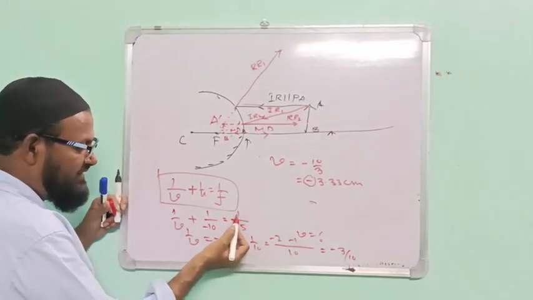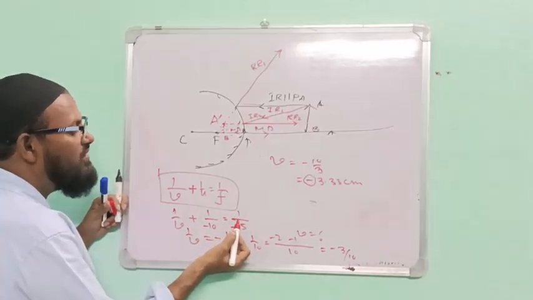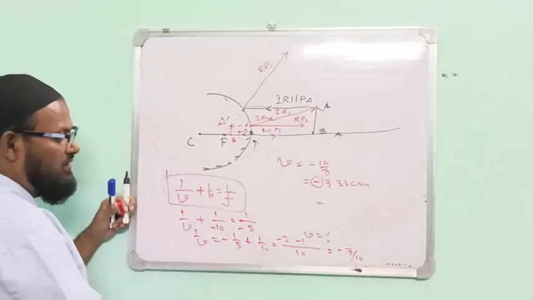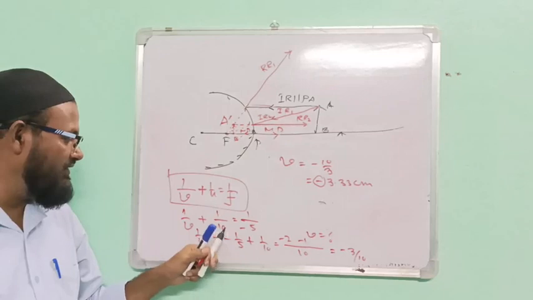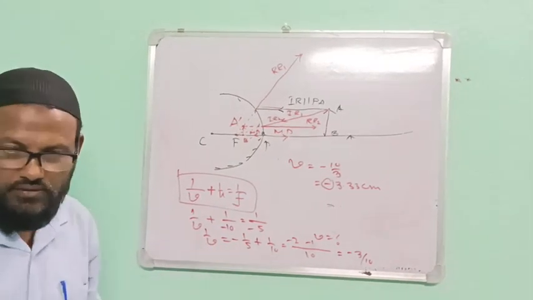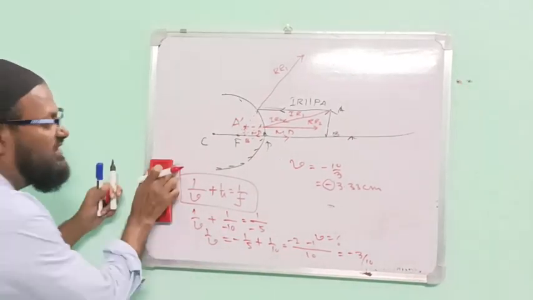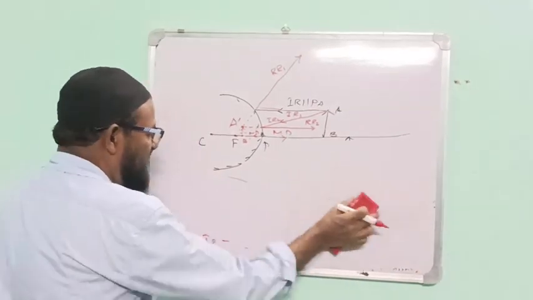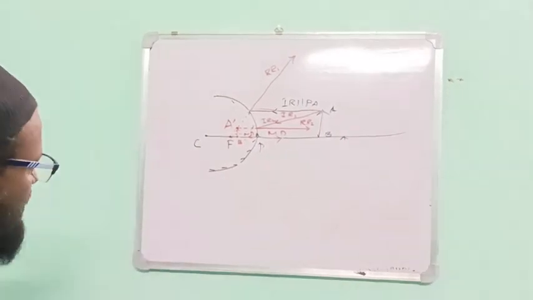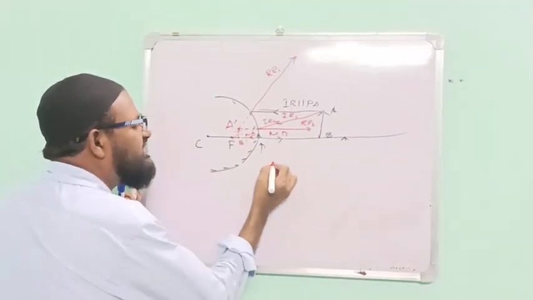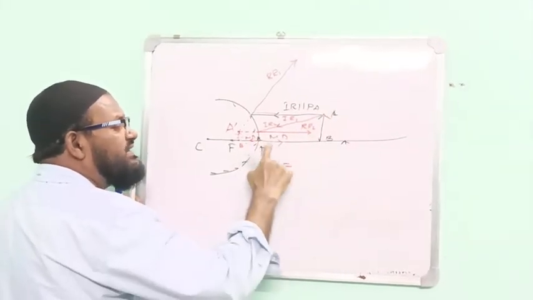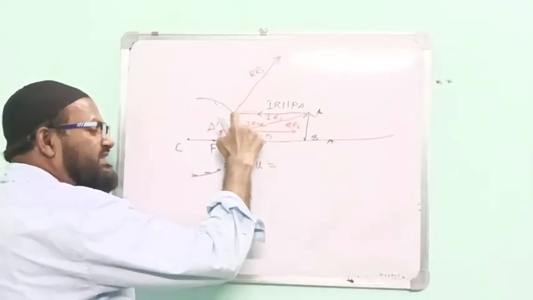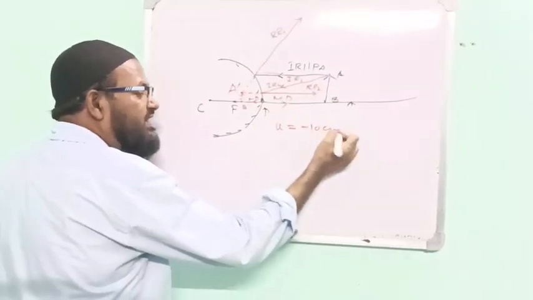Let me read again. U: this is the measurement direction, this is the incident ray, and I am taking this as 10 centimeter.